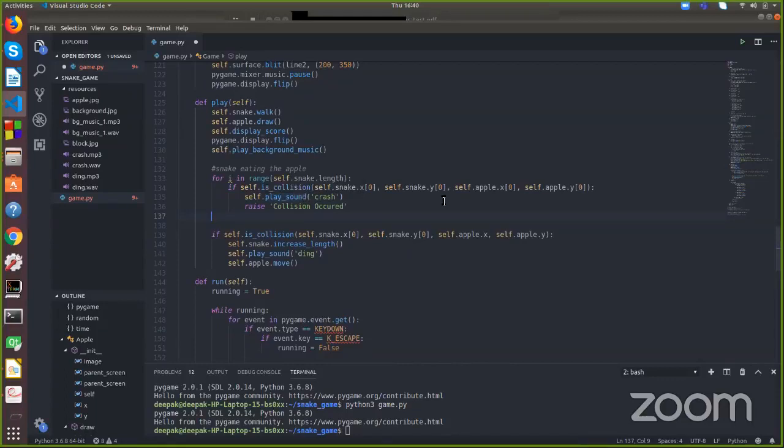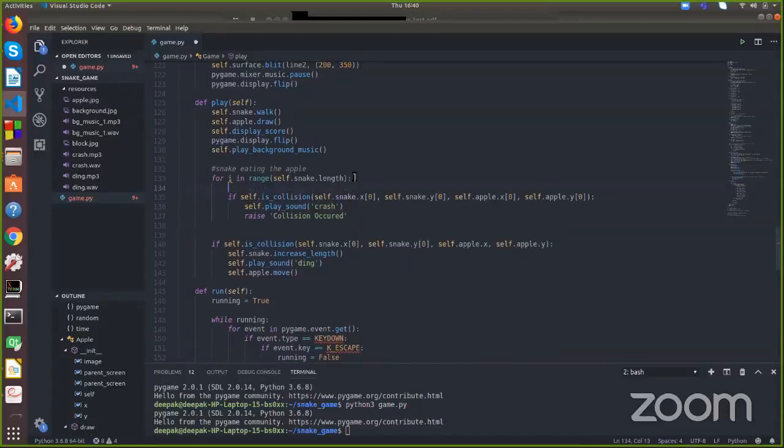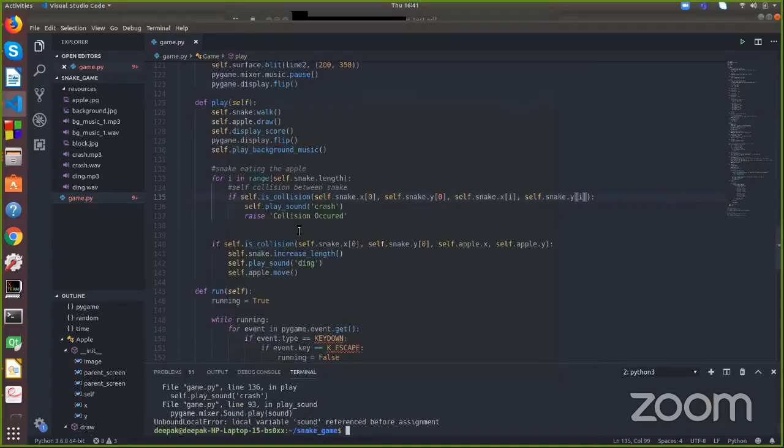Here we are checking the self collision, so here the collision between the snake itself. So here we'll pass the other coordinates of the snake itself, not of the apple. Snake.x of i, snake. Okay, we have implemented it halfway, that's why it's not working, no problem.